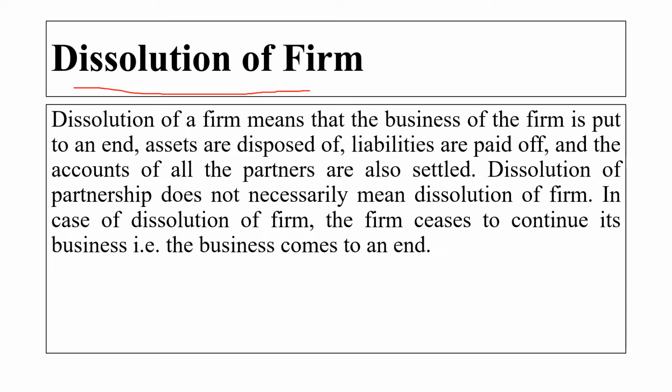Dissolution of the firm. Dissolution of the firm means that the business of the firm is put to an end. The assets are disposed of, the liabilities are paid off, and the accounts of all the partners are settled. In the dissolution, the firm is going to be wound up, which means shut down. So all the assets that are there are disposed of, the liabilities are paid off, and the accounts of all the partners in the partnership are settled.